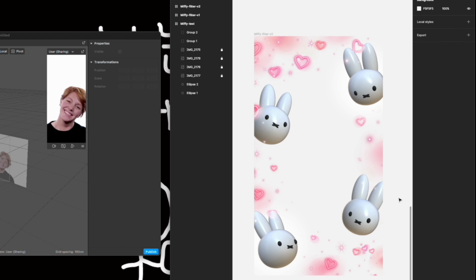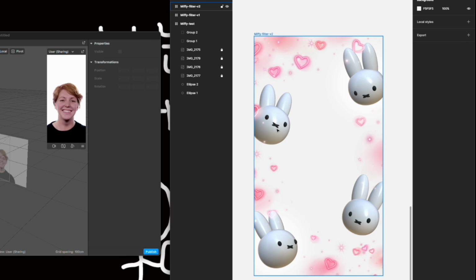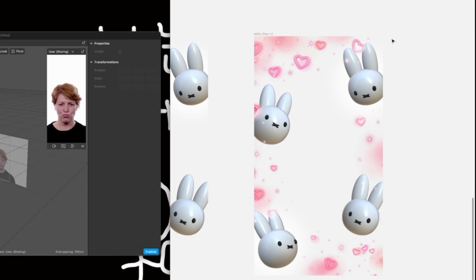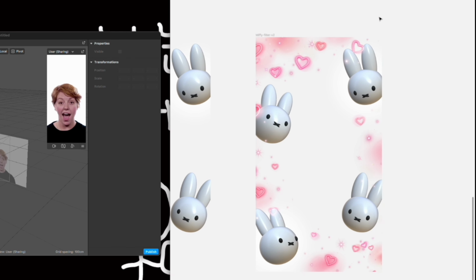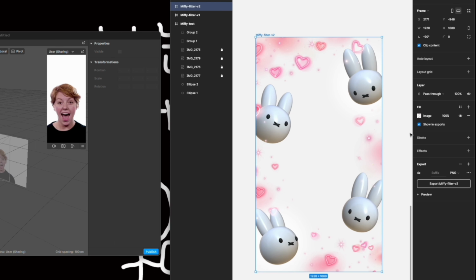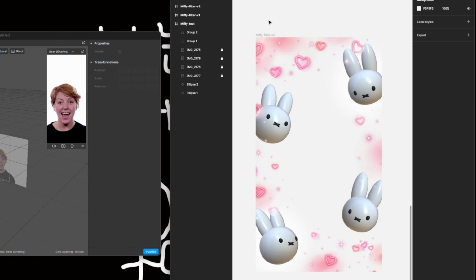So make sure you export this asset, and you will want to bring it back to your Spark Studio. Also make sure that it is in 16:9 ratio, so 1920 by 1080. That's the normal standard phone size that everyone uses.